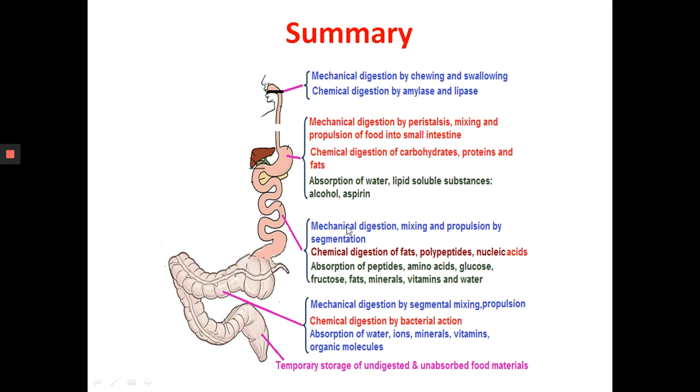Then in the small intestine, mechanical digestion, mixing and propulsion by segmentation, chemical digestion of fats, polypeptides, nucleic acids, absorption of peptides, amino acids, glucose, fructose, fats, minerals, vitamins, and water. Large intestine, mechanical digestion by segmental mixing, then the propulsion of the food, chemical digestion by bacterial action, absorption of water, ions, minerals, vitamins, organic molecules. Then the rectum, temporary storage of undigested and unabsorbed food material. And then it will be thrown out through the anal opening.